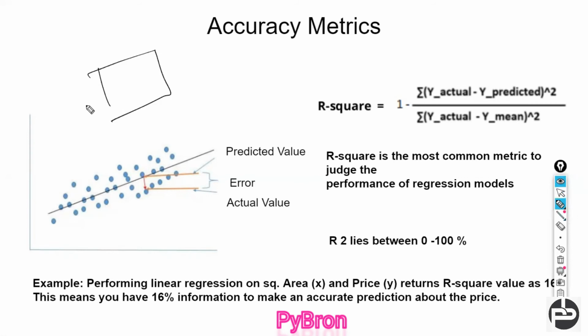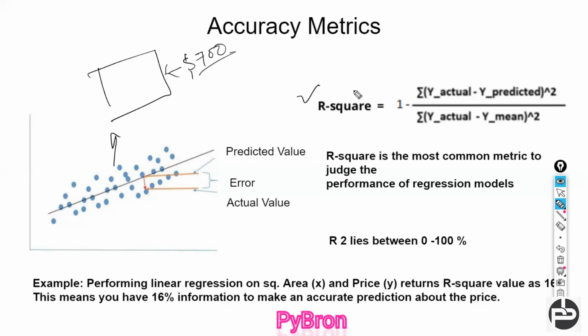Suppose you want to buy one plot, and you run this model. You tell the model, hey model, I want to buy this plot, so what should be the expected price? The model says, sir, this should be $700, let's suppose. So now you will check the R square. You have to think whether what the model is saying is correct or not.